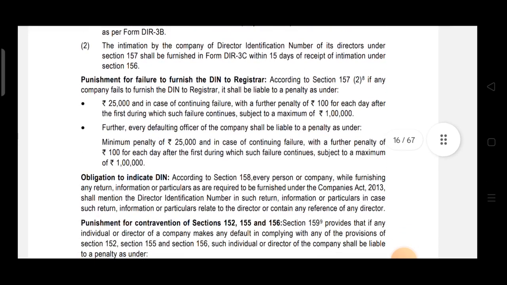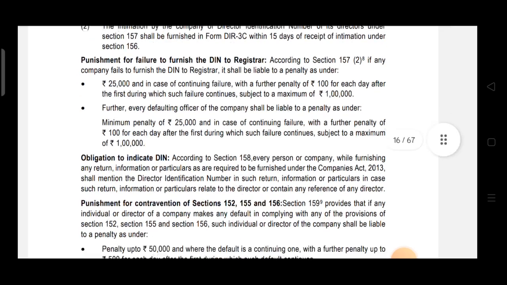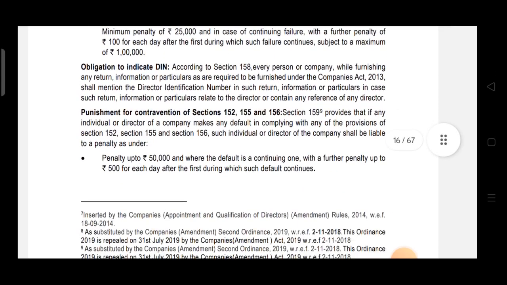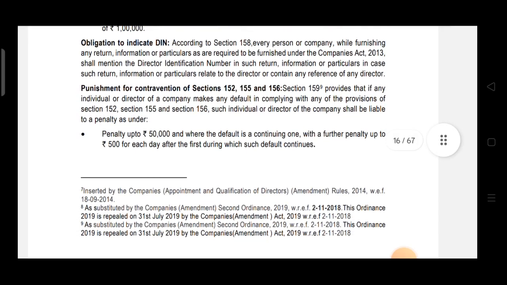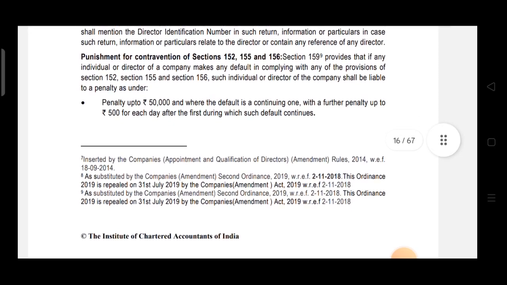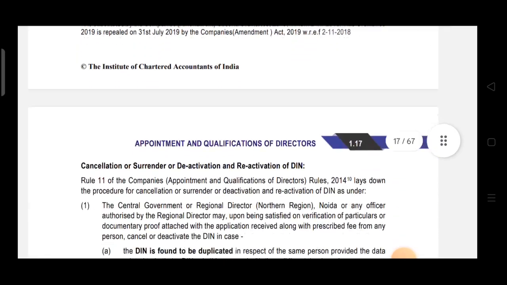Then what is the punishment to the company if it fails to furnish this to ROC? The punishment is 25,000, with a further penalty of 100 per day, maximum 1 lakh, and the same penalty is there in case of a defaulting officer of the company. Then there is an obligation to indicate the DIN in all the returns, information or particulars related to a director. Then what is the punishment for contravention of section 152, 155 and 156? Penalty is 50,000, and if it's of a continuing nature, then 500 per day during which such default continues.